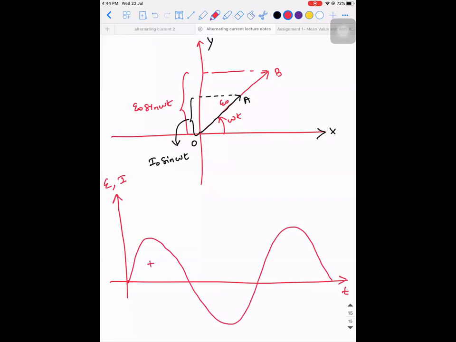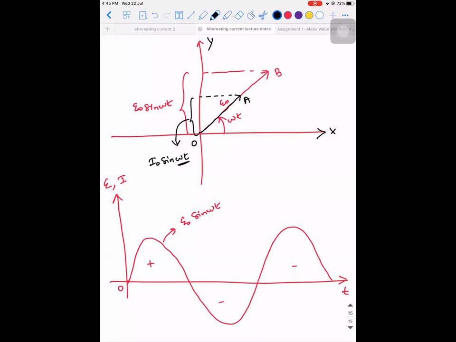Positive cycle, negative cycle, positive cycle. This is E naught sine omega t. Am I clear? Now, what is the value of I naught sine omega t? How much time does it take to complete one cycle? I is also taking the same amount of time to complete the cycle because it is sine omega t.